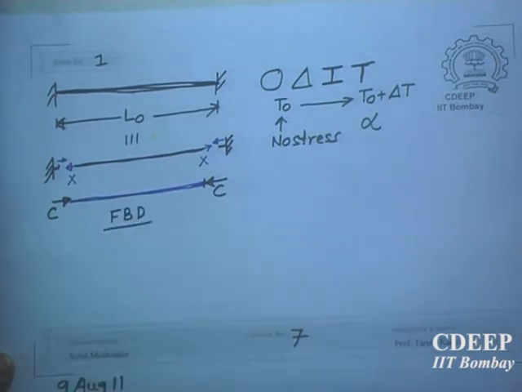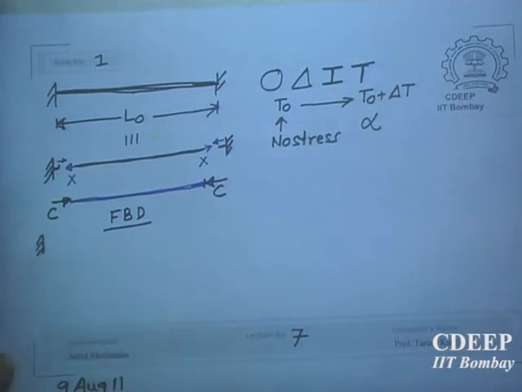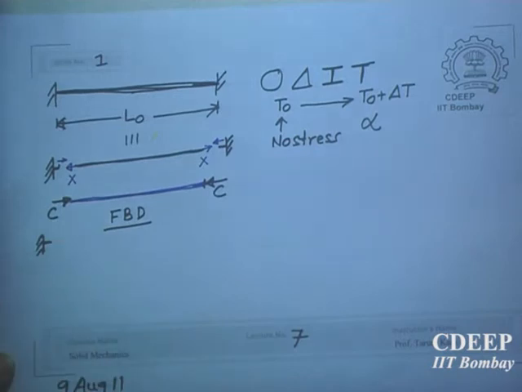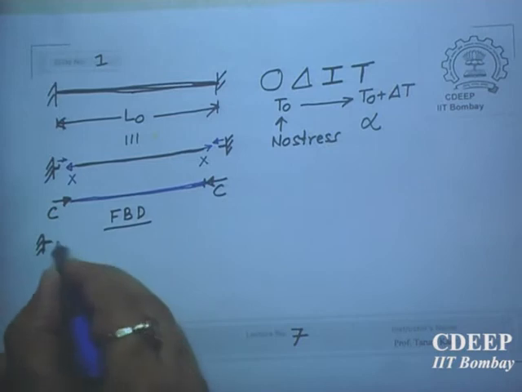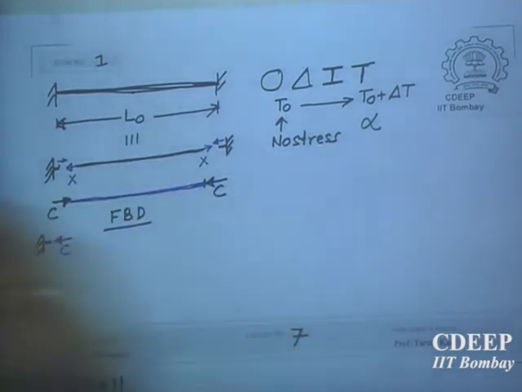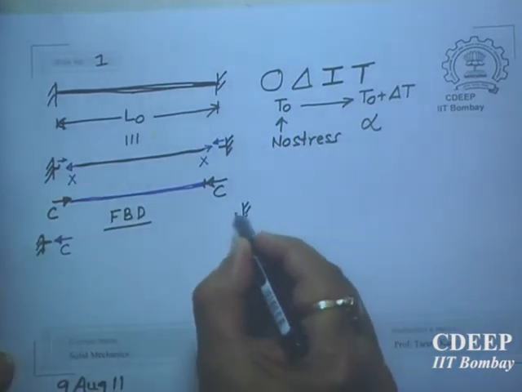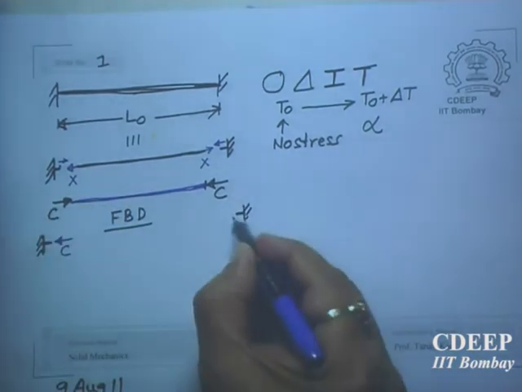What is the free body diagram of the support? Nobody asks you to draw it, but I am asking you, what is the free body diagram of the support? If it is C here, then it will be C there.